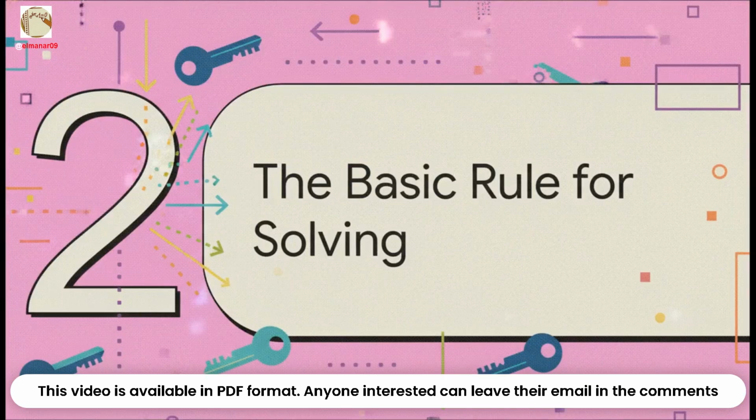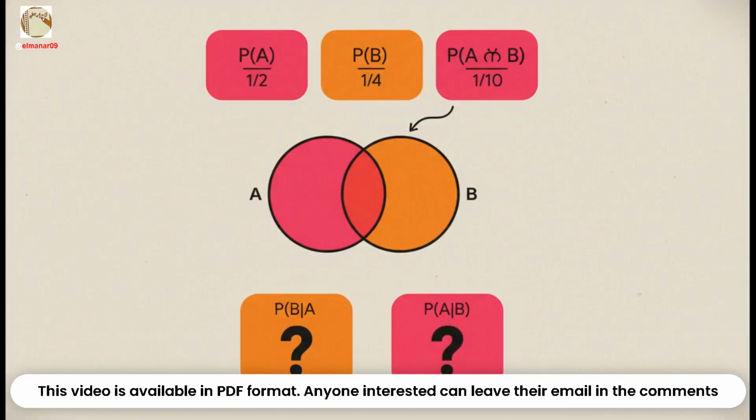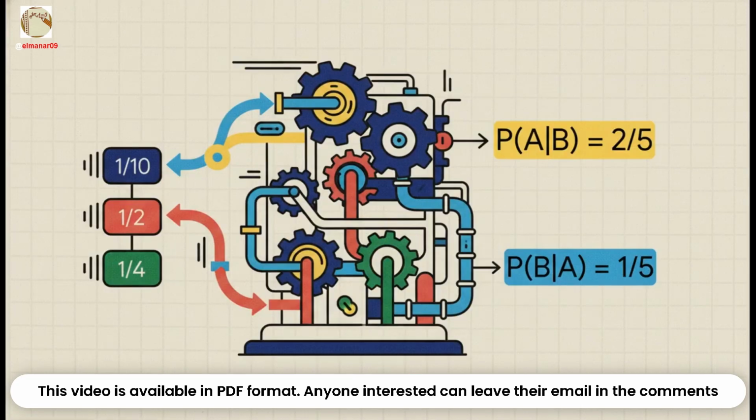Okay, for our first problem, we're going to do a really direct application of this rule. No tricks, no curveballs, just a straightforward run through so we can get comfortable with our new tool. Okay, so here's what we've got. We're told the probability of A is 1/2. The probability of B is 1/4, and the probability of both A and B happening, that's what this little upside-down U symbol, the intersection, means, is 1/10. So our job is to find the probability of B given A, and then flip it and find the probability of A given B. So we just plug the numbers straight in.